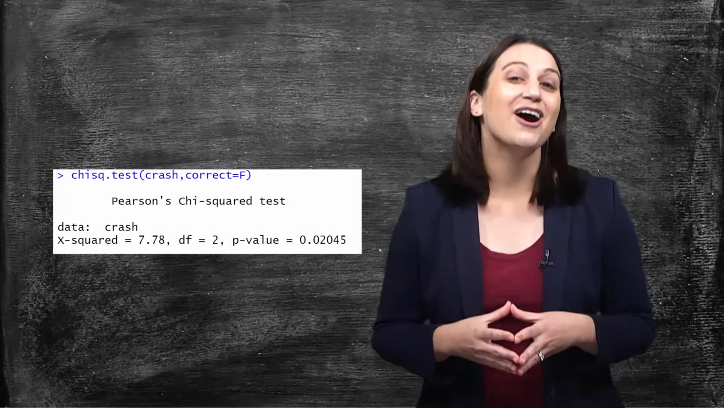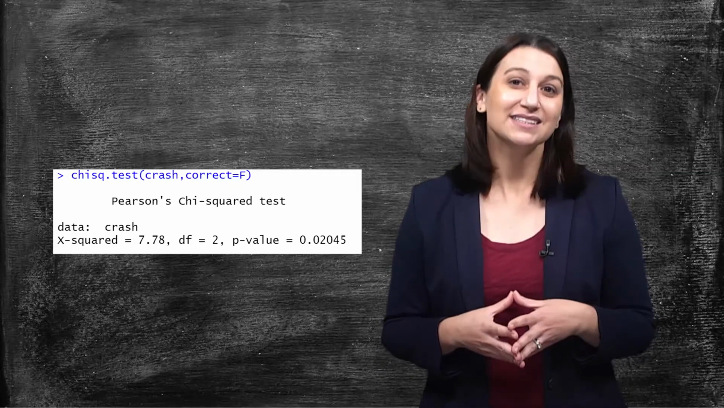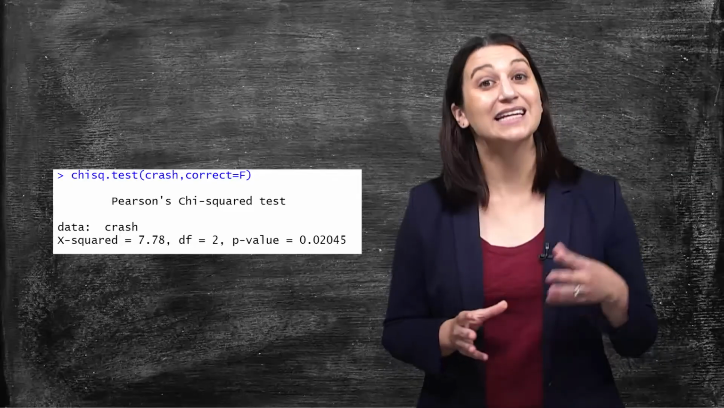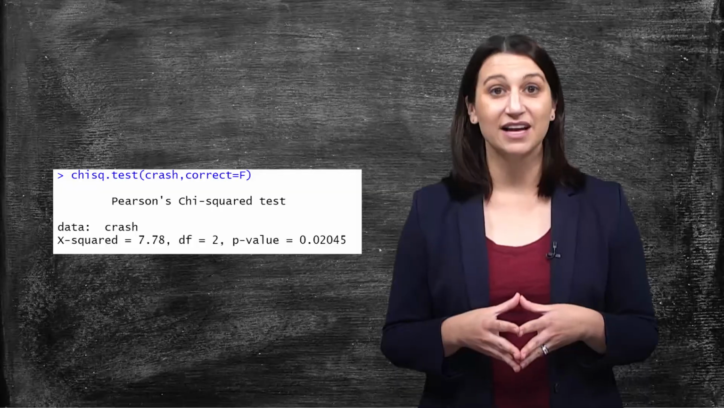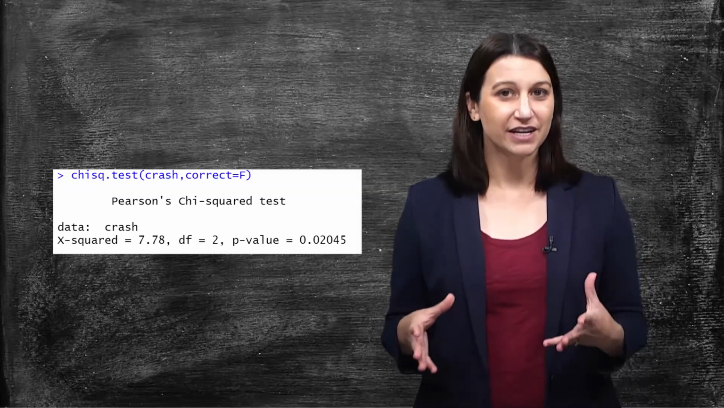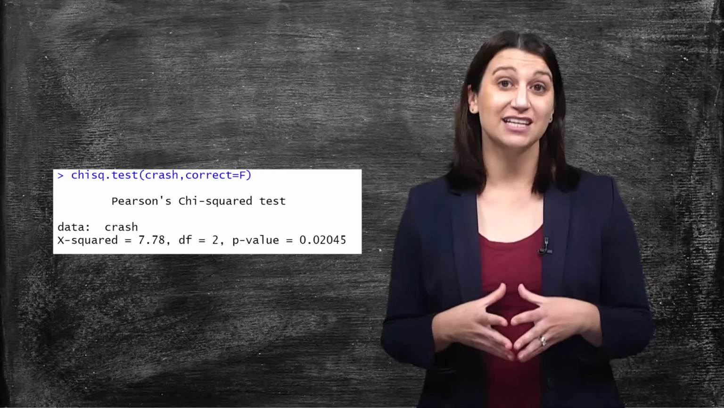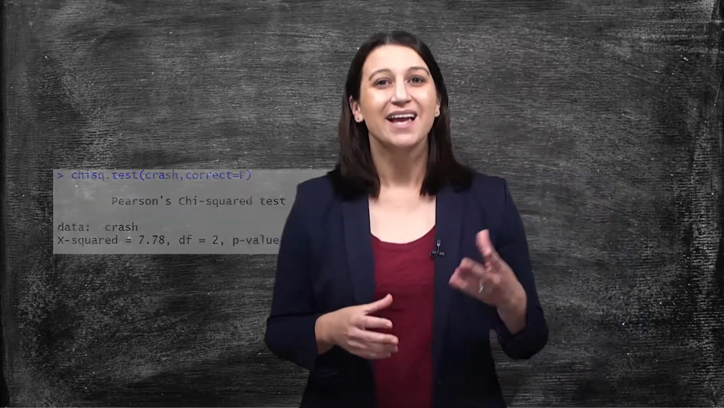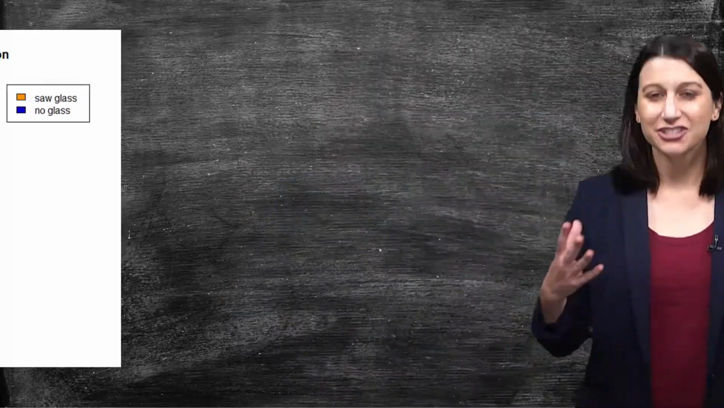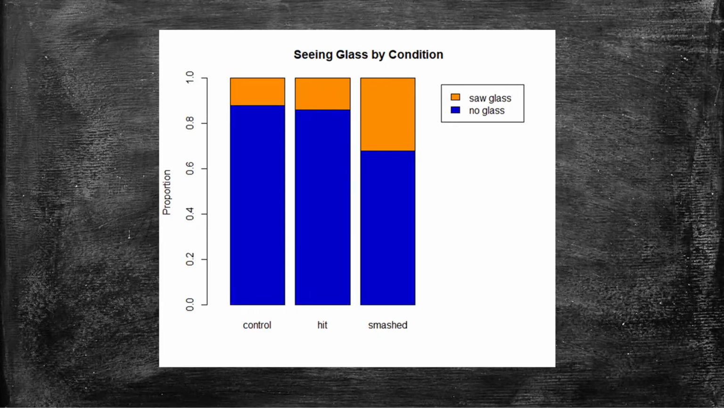You can see here our p-value is small, and since our chi-square statistic is larger than our critical as well, we find evidence that we can reject the null hypothesis. This tells us that we have evidence that there is a relationship between language used and memory of seeing glass, just like we thought from our initial chart.